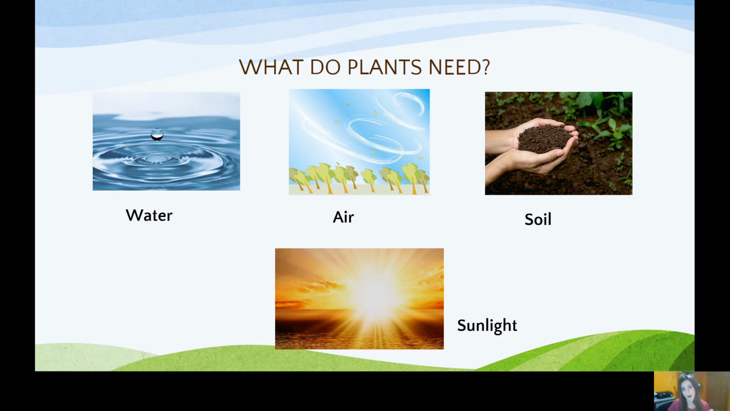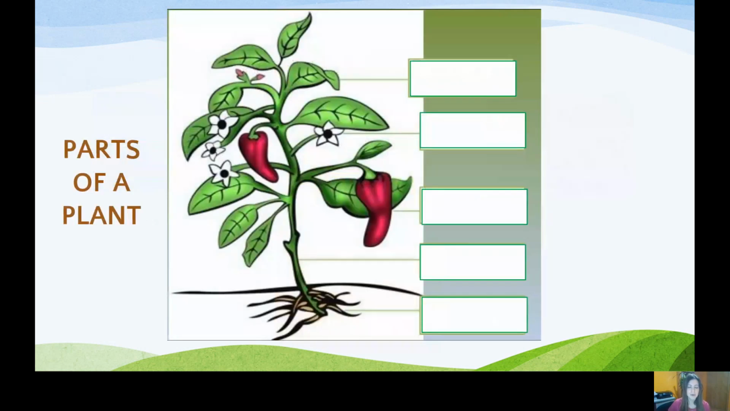There is a song in the blog that says, plants need water, air, and sunlight to grow, grow, grow. Okay, they say water, air, and sunlight. They don't say soil, but plants also need soil, okay, to get the nutrients. Most plants need soil. Okay. Let's go to the next one.